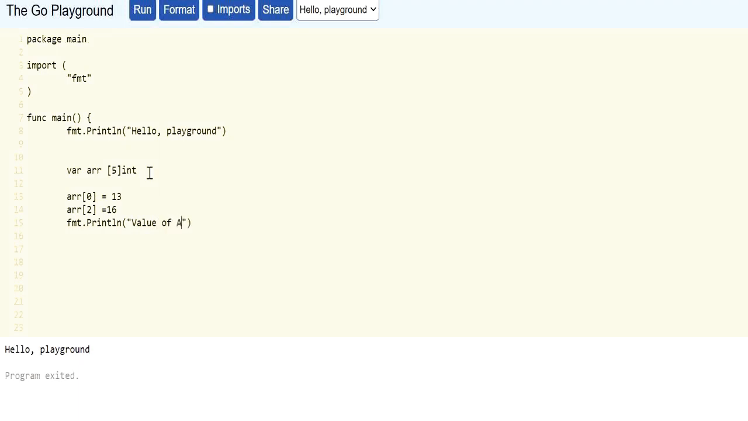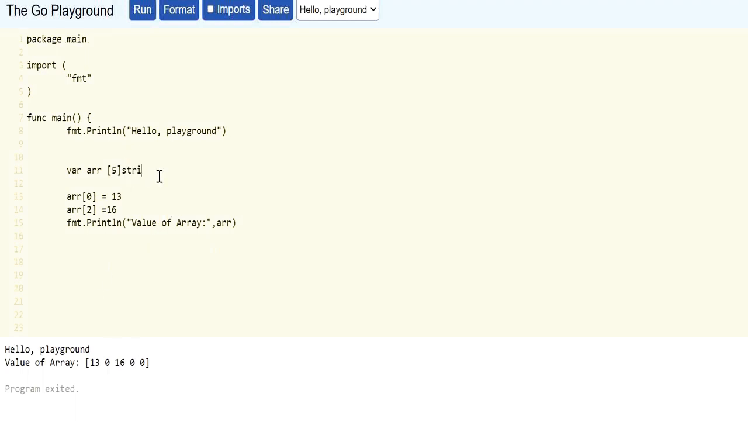Printing this array, run. So here we can see at first index we have stored the value 13. At second index the value is 16 we are storing here. So 0, 1, 2. At second index we have a value 16, but on first, third, fourth and fifth index we have not stored any value. So here the value is 0. 0 is the default value of integer data type.